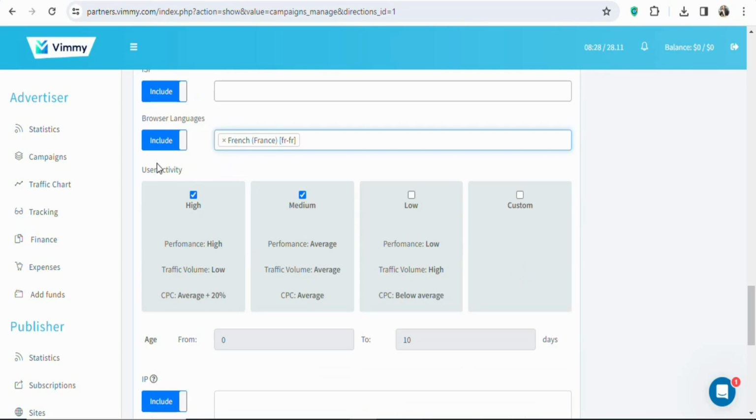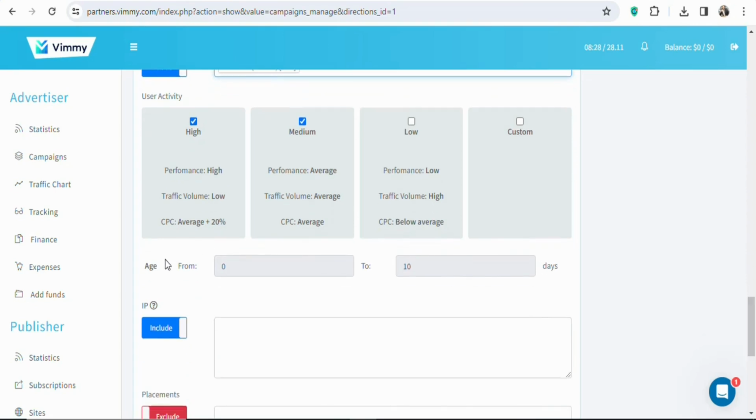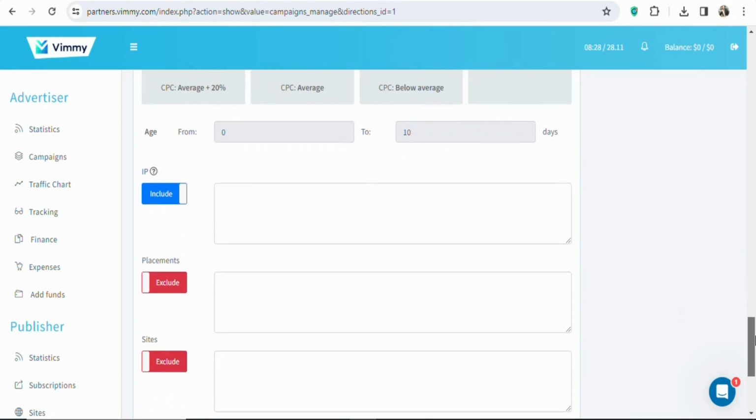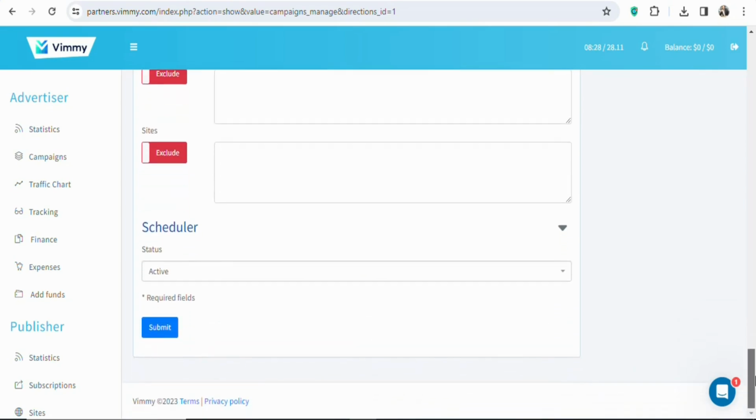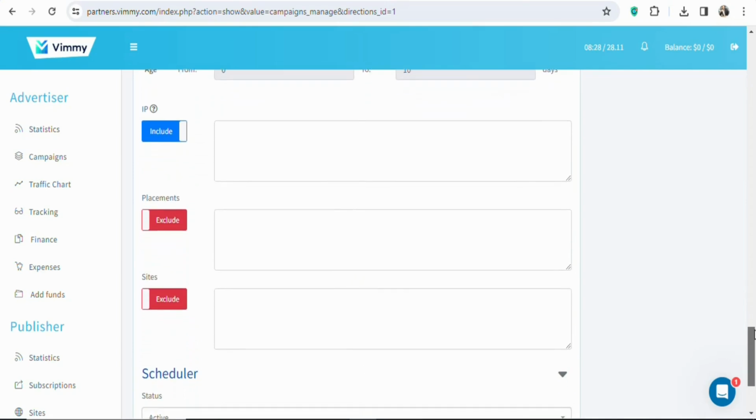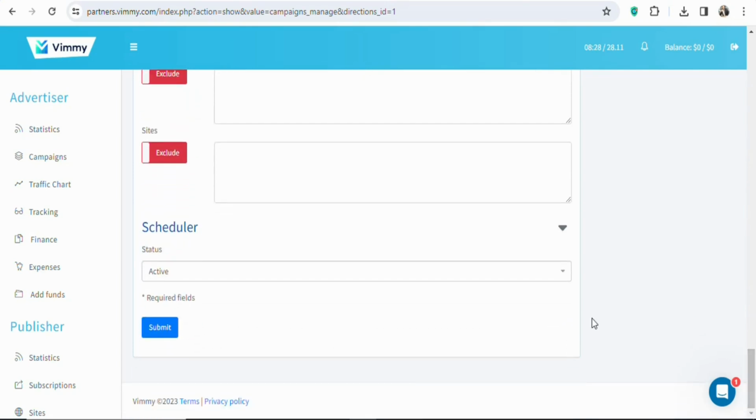Once that is done, you can see user activity. Just leave it with the default. Everything, just leave it with the default. Once that is done, you can see the age. In this case, I'm not going to enter any dates, so just leave it and then scroll down. Once you scroll down, you can see everything. Just ignore all these things because it is not important. Once that is done, you're going to click here, submit, so that your ad can be published onto the website.